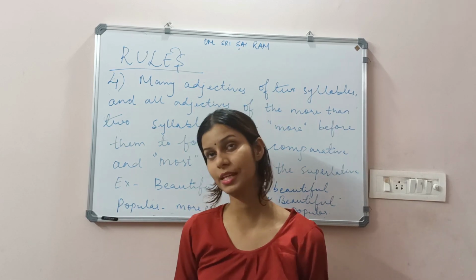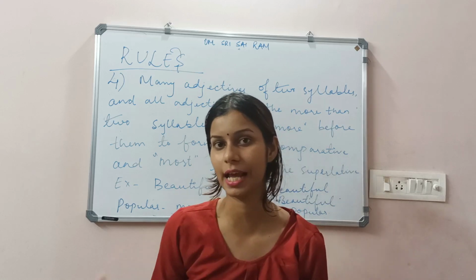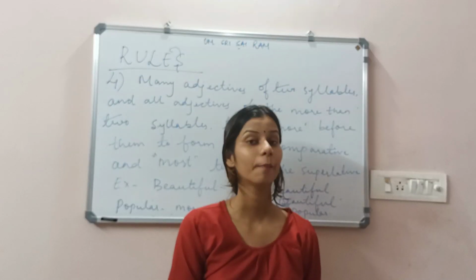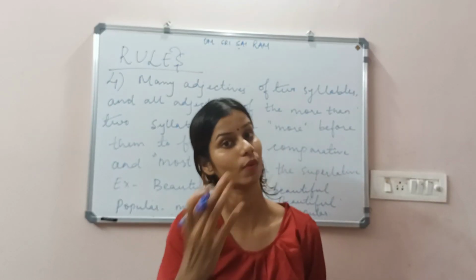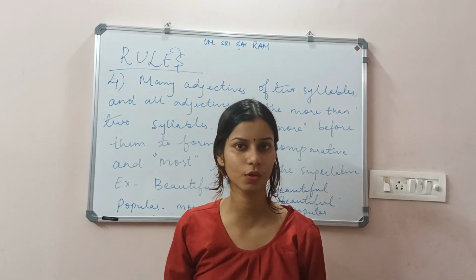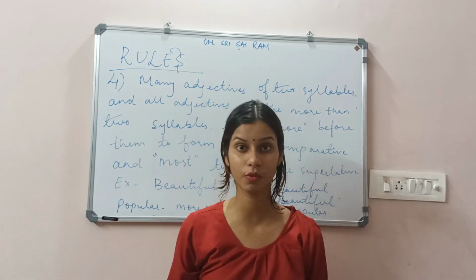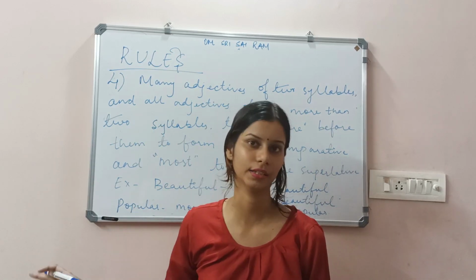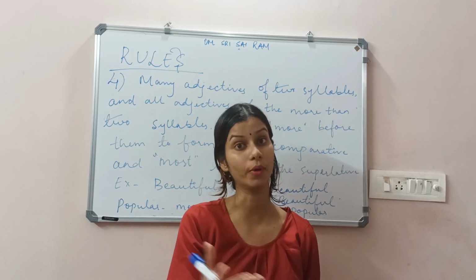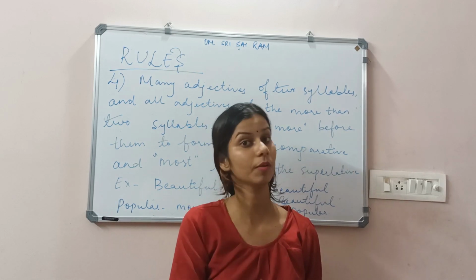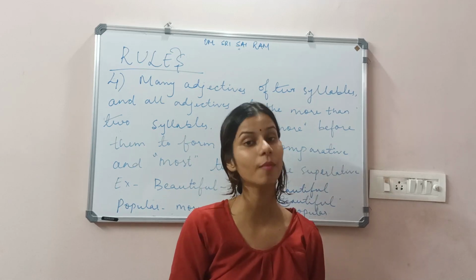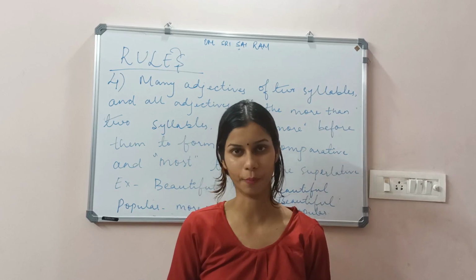For example, if I say Sai is more beautiful than me, that means you are comparing her with me. The word beautiful has more than one syllable, so we used more. She is the most beautiful lady in the world. That means no one can be compared to her, so there we use most. For example, if I take popular, this word has more than one syllable. So we use more popular under comparative form, and most popular under superlative form.